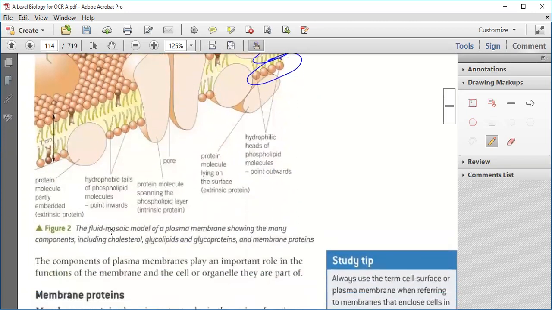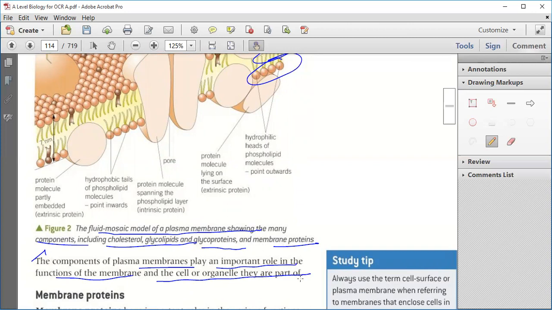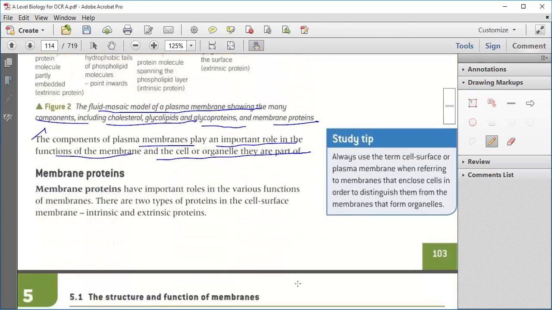This is the fluid mosaic model of the plasma membrane showing many of the components, including cholesterol, glycolipid, glycoprotein, and the membrane proteins. The components of the plasma membrane play an important role in the function of the membrane and the cell or cell organelles they are part of. So each and every component has a specific important role. Clear?